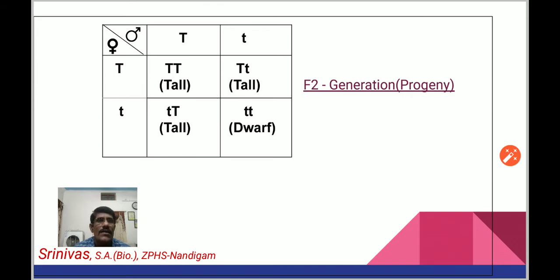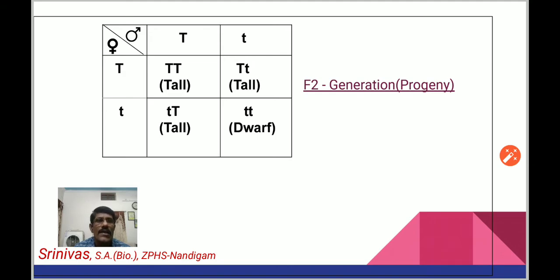If incidentally or naturally a gamete having capital T combines with a gamete having small t, then we get the factors capital T and small t in a plant. And the gamete having small t from one plant combines with the gamete having capital T of another plant, there we get a small t and capital T plant. If a gamete having small t unites with the gamete having small t of another plant, we get a plant having both small t's as factors.